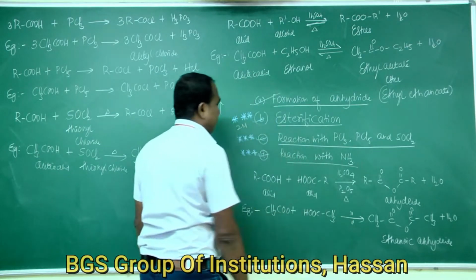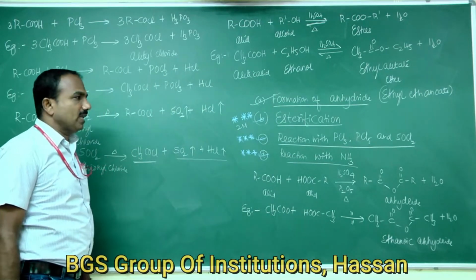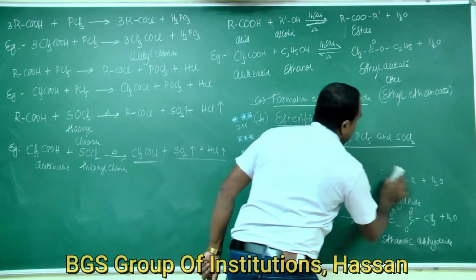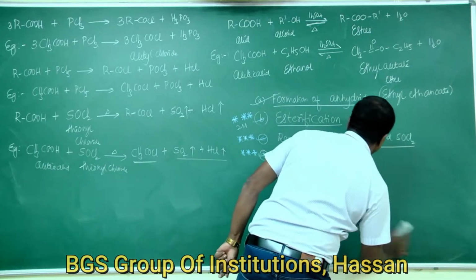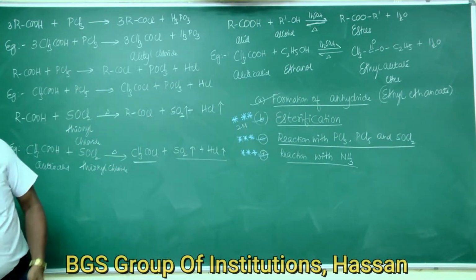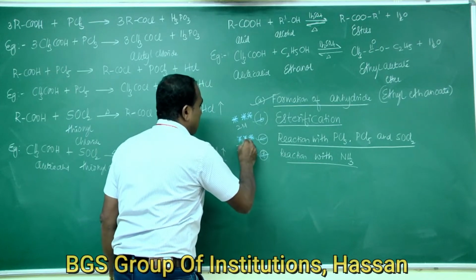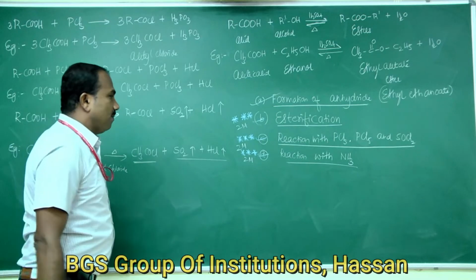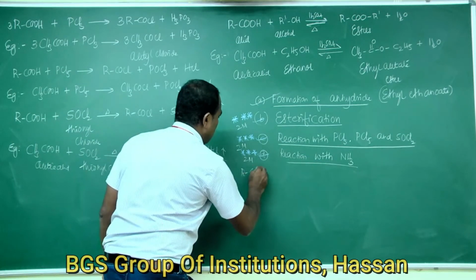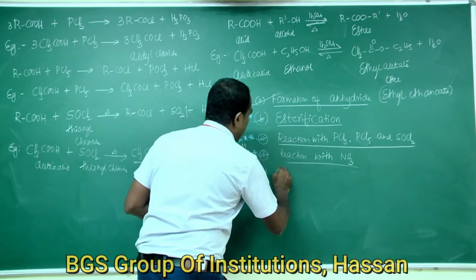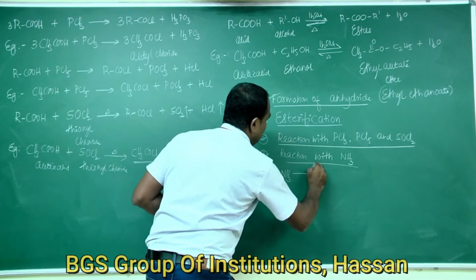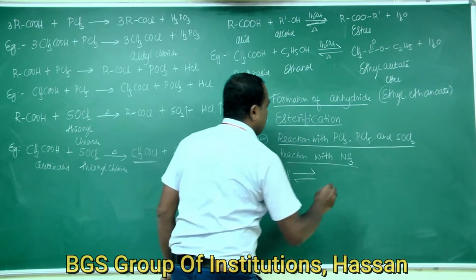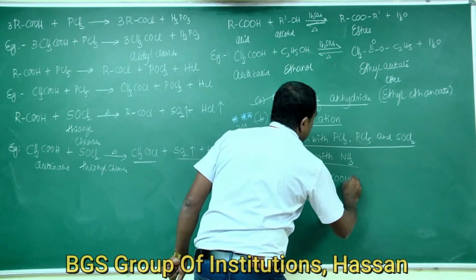Okay. The last reaction is reaction with ammonia. Reaction with ammonia and reaction with phosphorus halides and thionyl chloride are all very important. Already they have asked this in the examination for 2 marks. This one is very, very important. Reaction with ammonia: carboxylic acid reacts with ammonia to form ammonium salts.